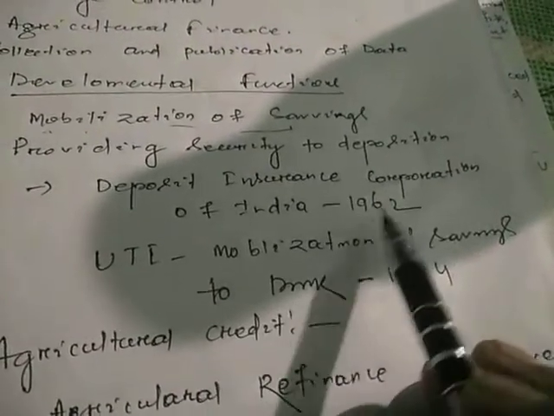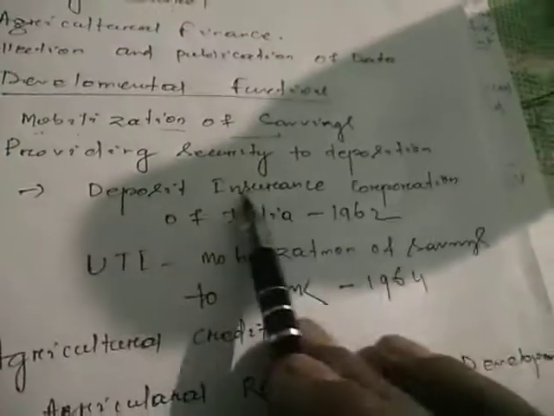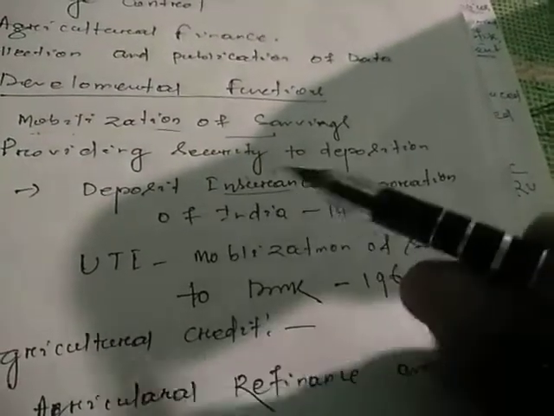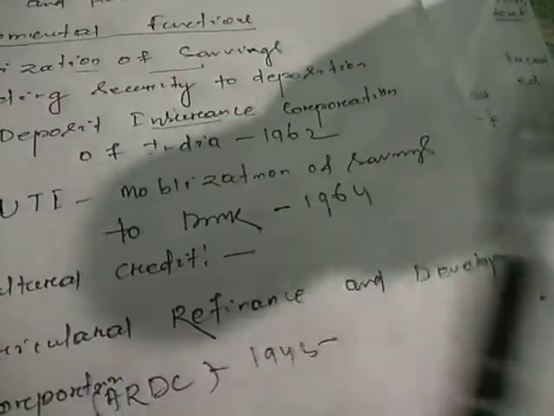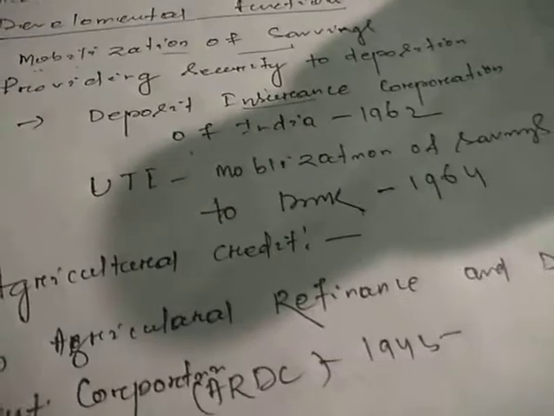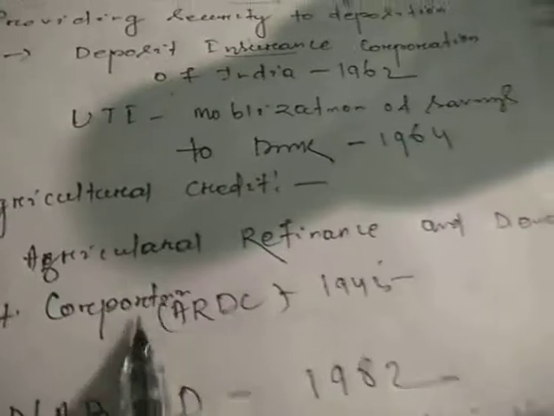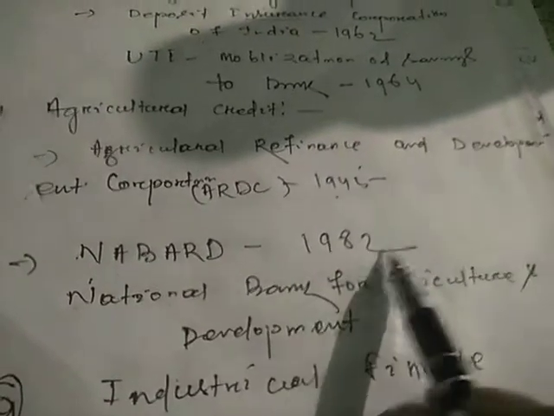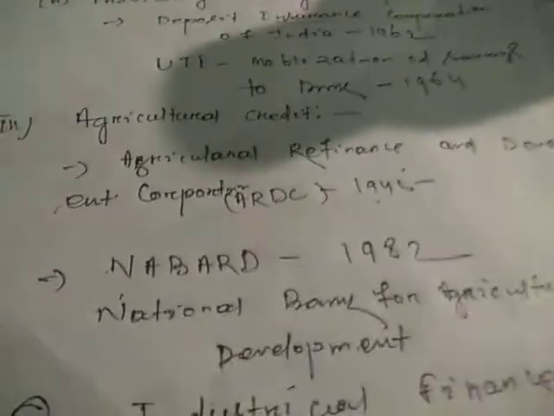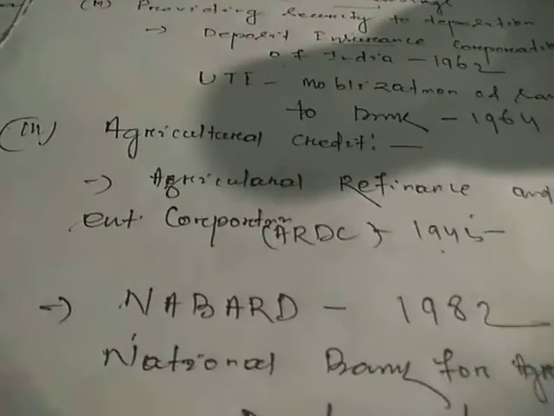For example, the Deposit Insurance Corporation of India in 1962, especially in the insurance sector, and UTI also, for mobilization of savings, in 1964. Then come to agricultural credit. Agricultural credit means the Agricultural Refinance and Development Corporation, ARDC, in 1945. NABARD means the National Bank for Agriculture and Rural Development, in 1982. These rules and regulations are also provided by the RBI for the upliftment of agricultural people.